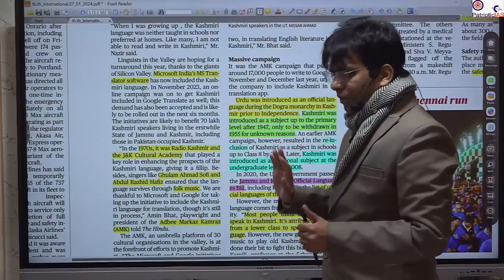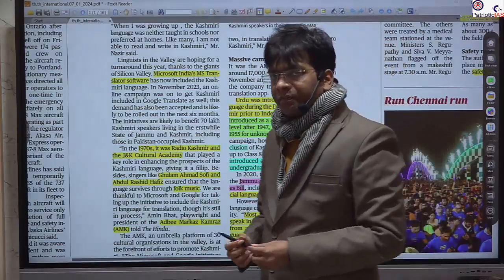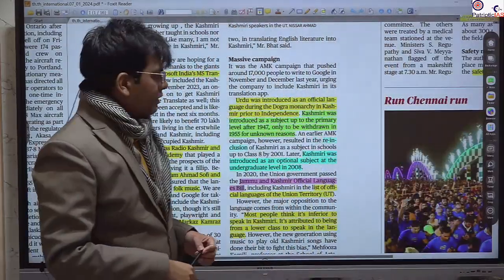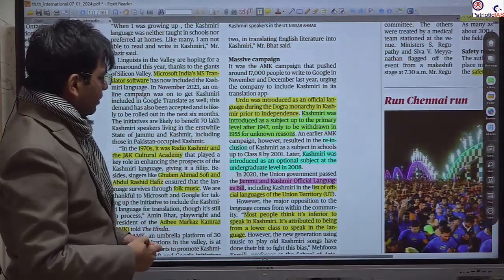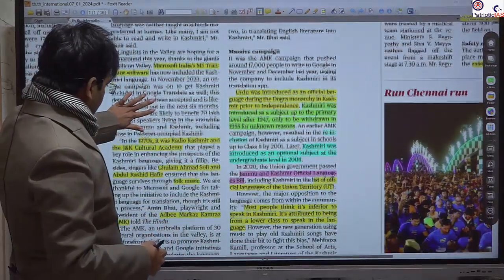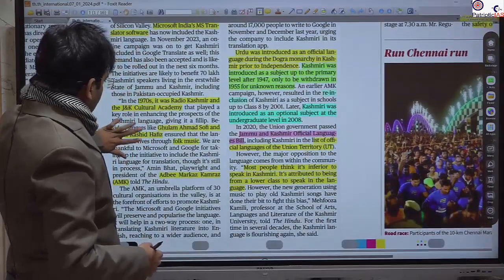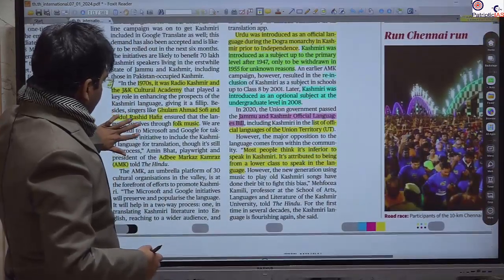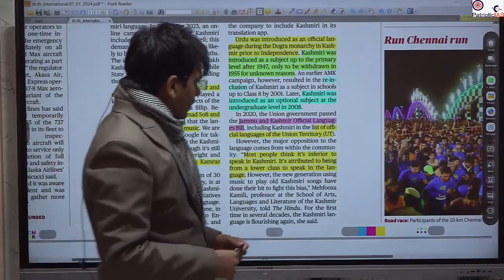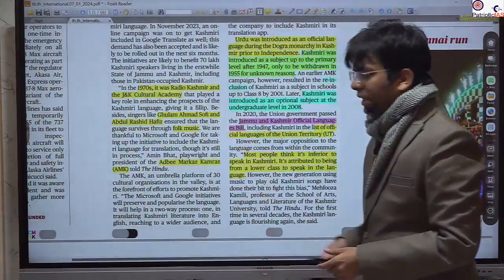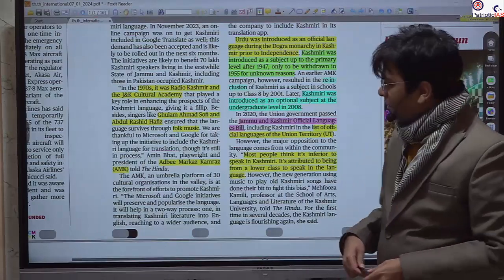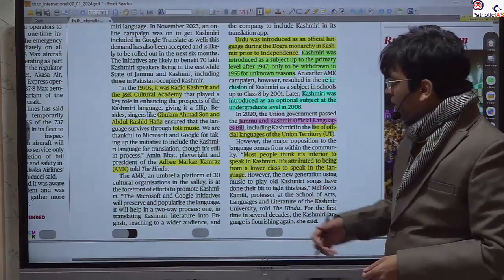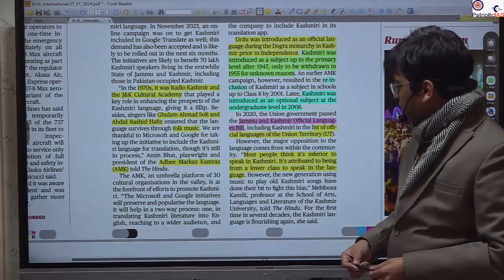What is the state language of Kashmir? It is Urdu, but later Kashmiri has been introduced. To promote Kashmiri as the state language, there have been initiatives such as Radio Kashmir and the Jammu and Kashmir Culture Academy that have made the effort. Folk music has been used.